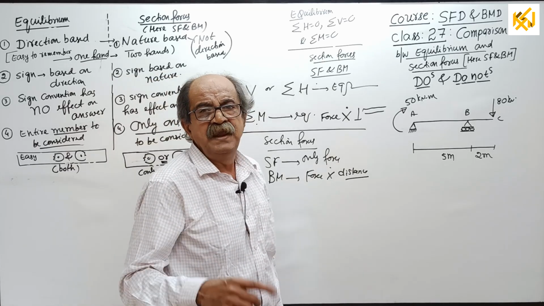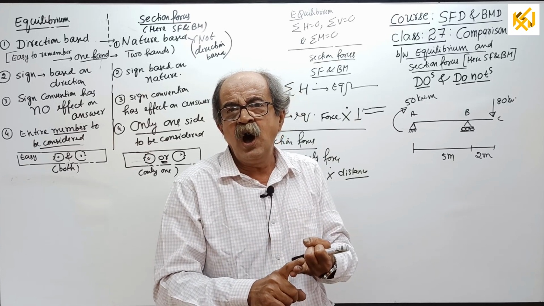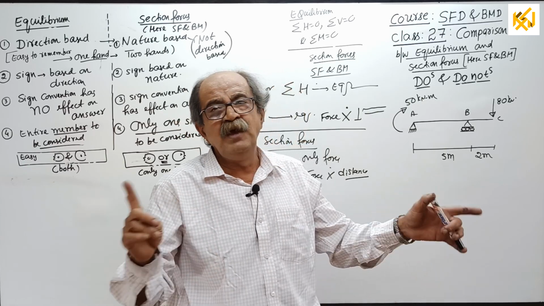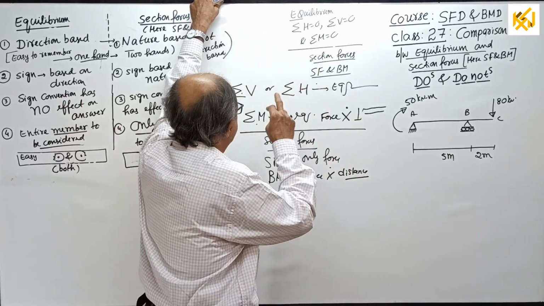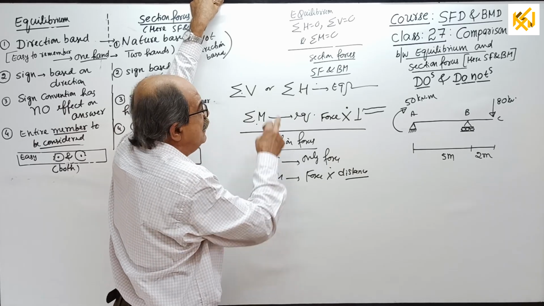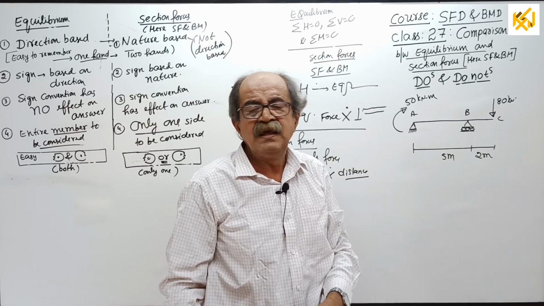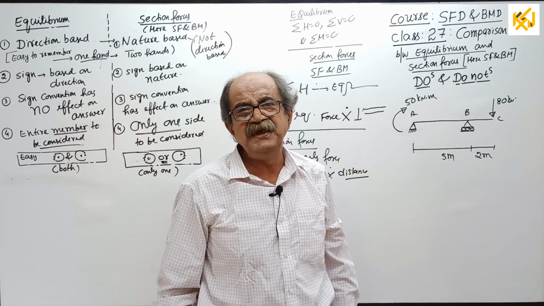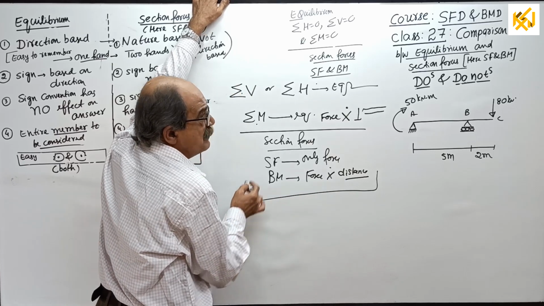So remember now, in future, when you apply sigma V = 0 or sigma H = 0, or find shear force, it is only forces. Equilibrium is the complete member; section force means only one side. And when you apply sigma M, or when you find bending moment, it is force into distance. If it is sigma M, entire member, whereas if it is bending moment, only one side. I think this much is sufficient for those who are serious. This is a little comparison of these two.